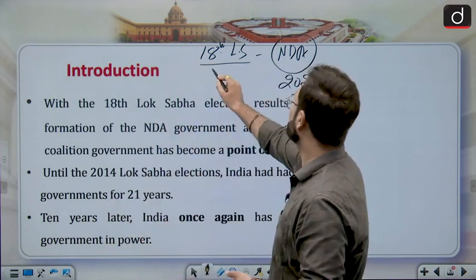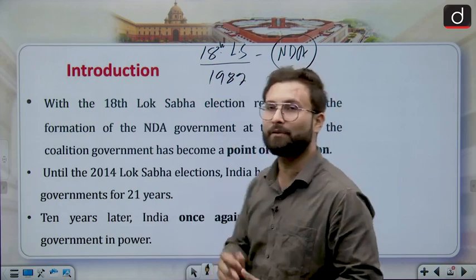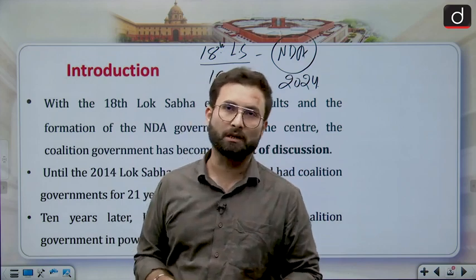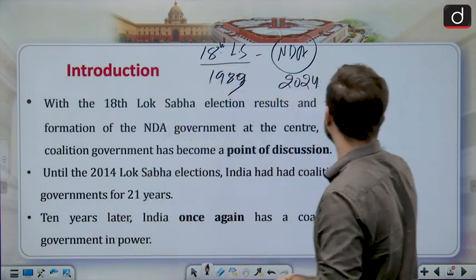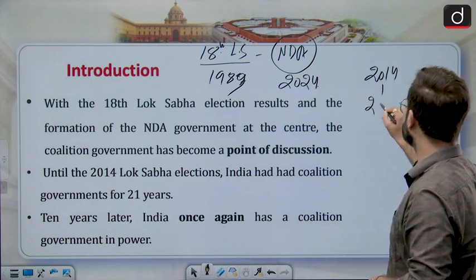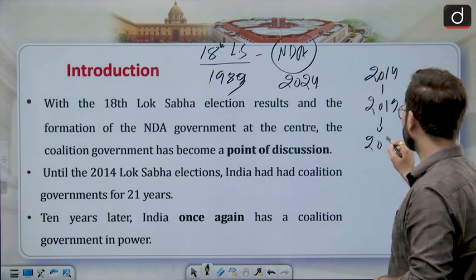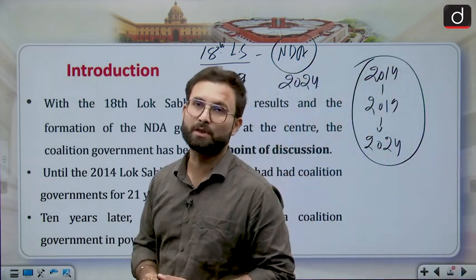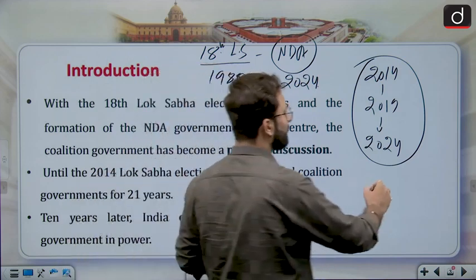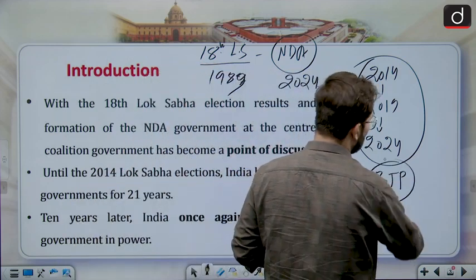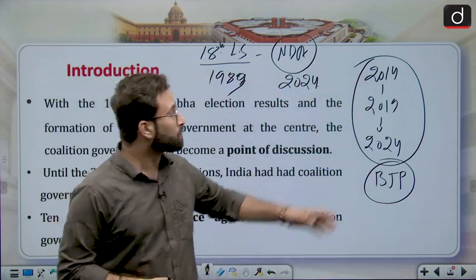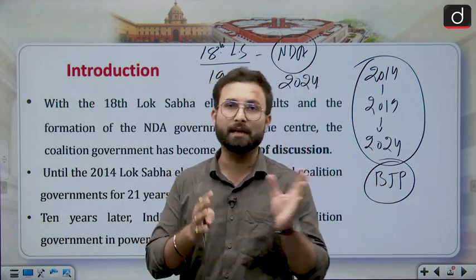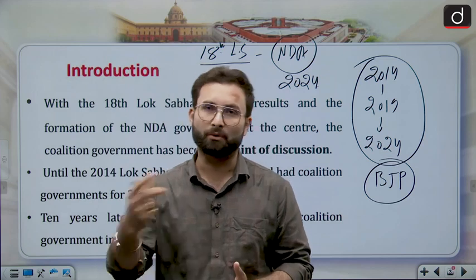There was the time of 1989. After that, for a long time we have witnessed coalition governments. But in the last 10 years, 2014 to 2019 and then 2019 to 2024, these two terms were the times when the government had a majority. That time also the government was under the ruling party BJP, and the leadership was under Narendra Modi. So at that point of time we had a majority, and after 10 years of that majority, now we are back to the coalition government.